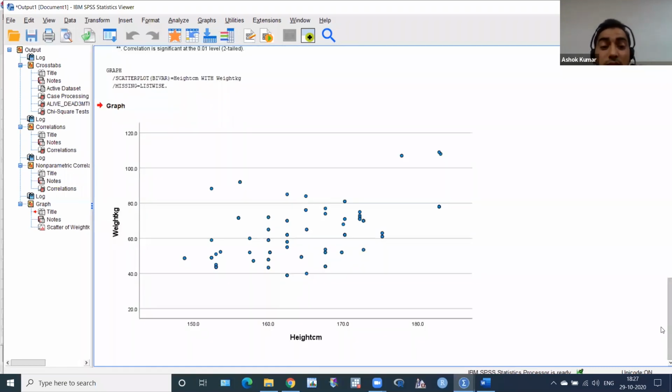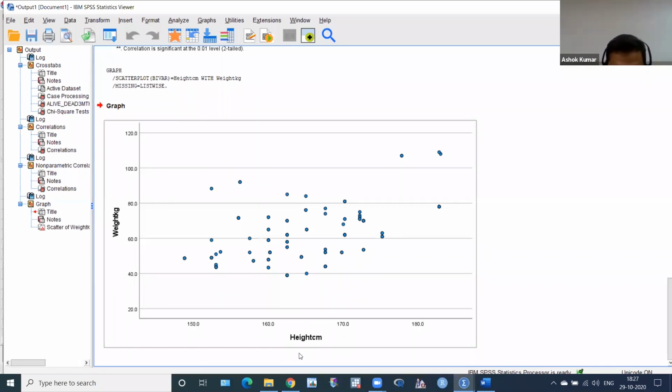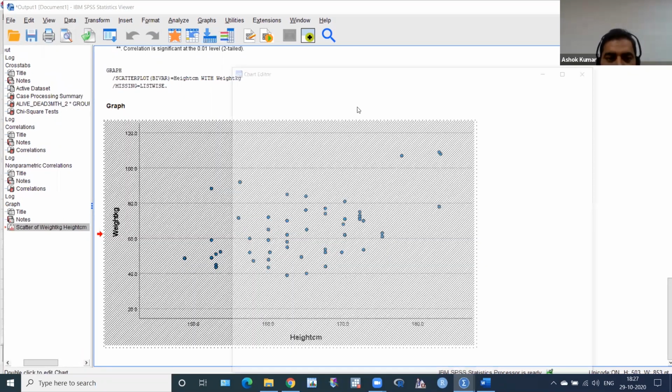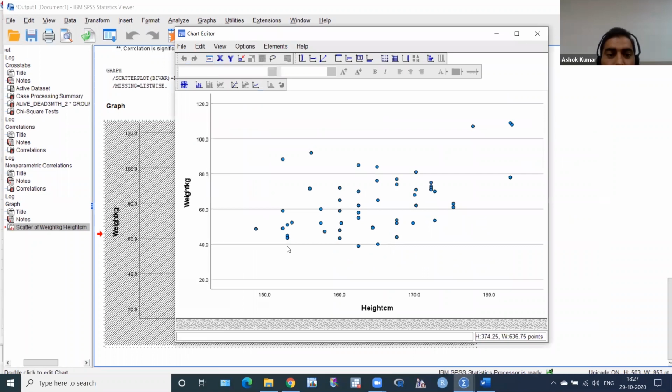You will get this graph. This is a moderate correlation. You can see height in centimeter here, 150, 160, 170, 180, and some are more than 180. And this is weight, 20, 40, 60 kg, 80, 100, and 120, below 120. Okay, so these are the data points. And if I want to add a reference line here, then I have to double click it. You see this, double click to activate. So I have to double click it, and this Chart Editor window will come.